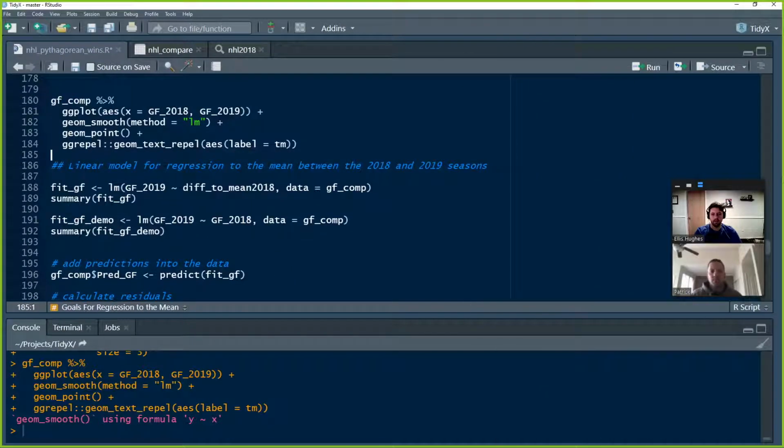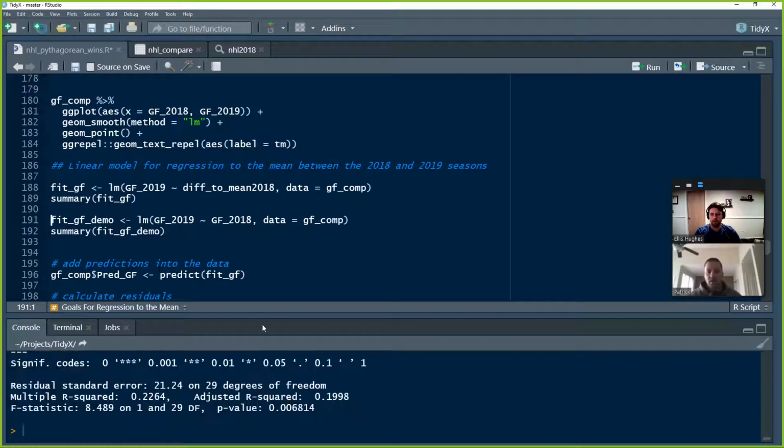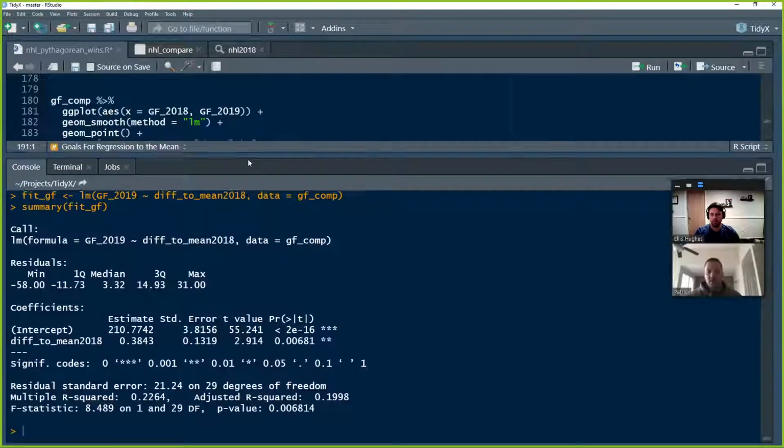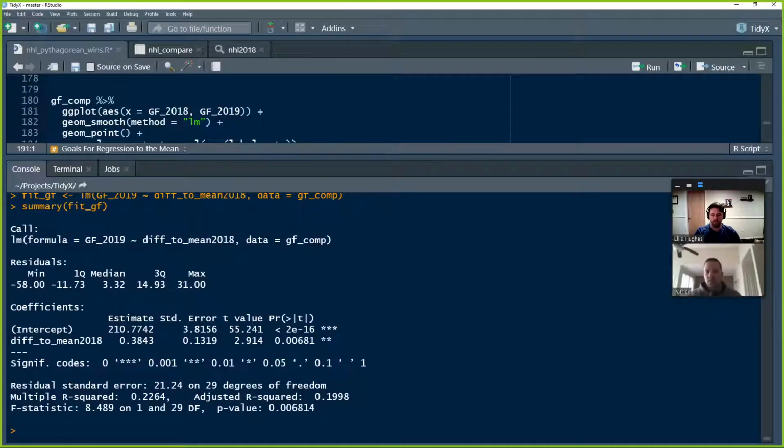I built the linear model as a linear regression where we're trying to predict the dependent variable, goals for in 2019, so the goal scoring ability in 2019, based off of the difference that the team was in their goal scoring ability from the mean in 2018. If we run that model and run the summary, we have an intercept of 210 and a difference to the mean coefficient of 0.38.